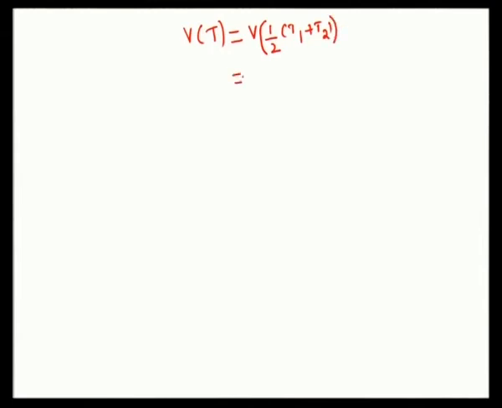You know that the variance of a constant times a variable is the constant squared into the variance. So it becomes 1 by 4 times the variance of T1 plus the variance of T2 plus 2 into the covariance between T1 and T2.